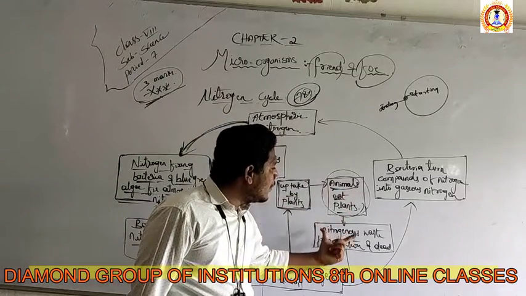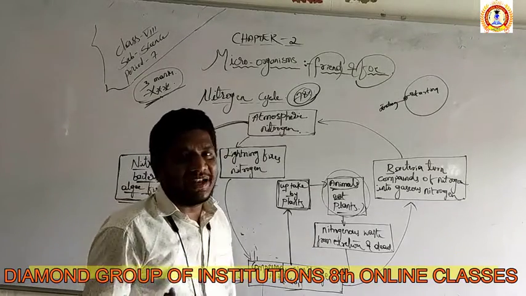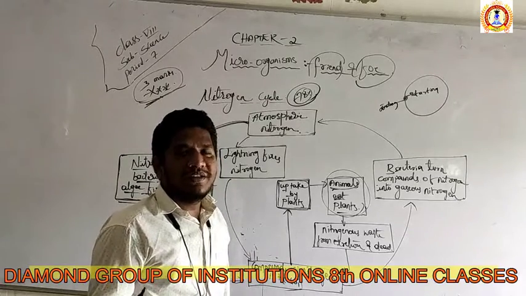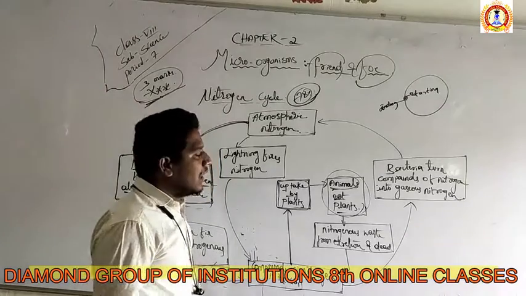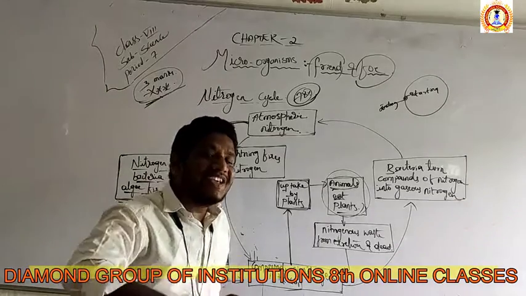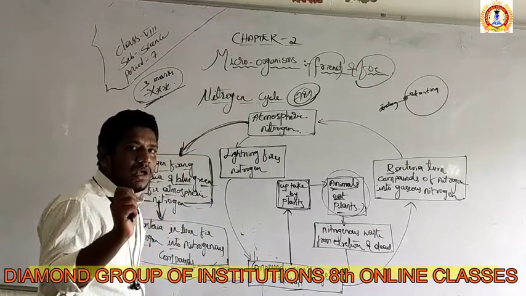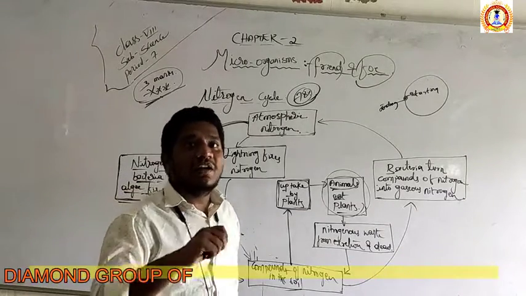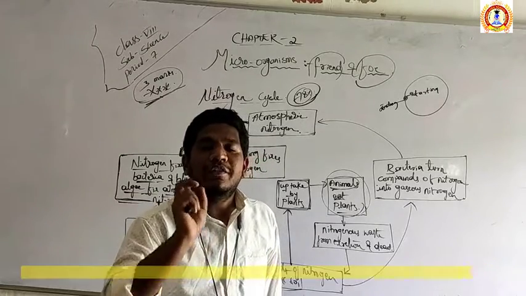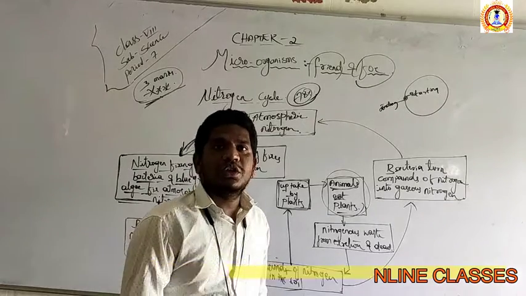Now the animals give nitrogenous wastes, right? Nitrogenous waste is nothing but the excreta. Excreta, what are we going to do? Number one, number two, these are the excreta of the animals. Our excretion is called nitrogenous waste. What we call our excretory waste is called nitrogenous waste. Our number one and number two are called nitrogenous waste because they are filled with nitrogen.